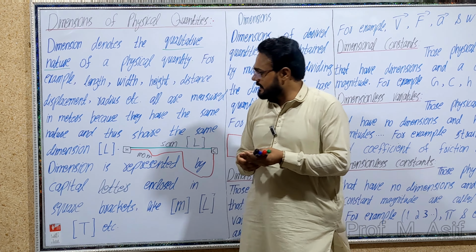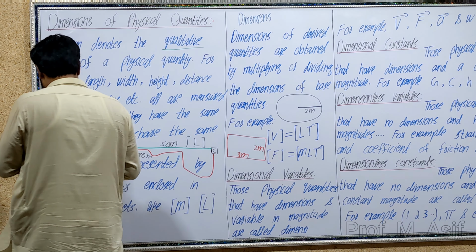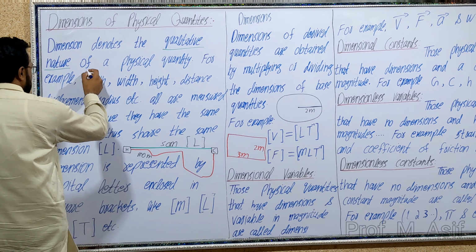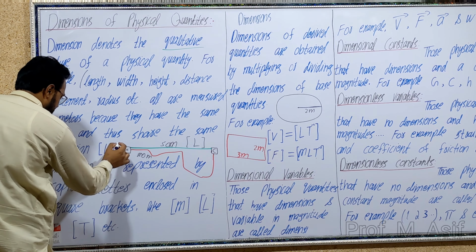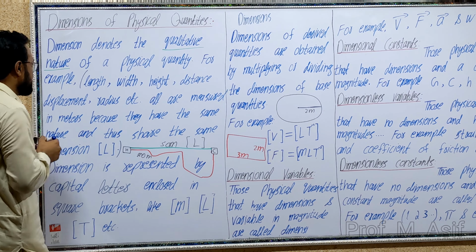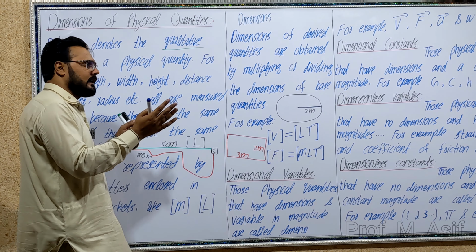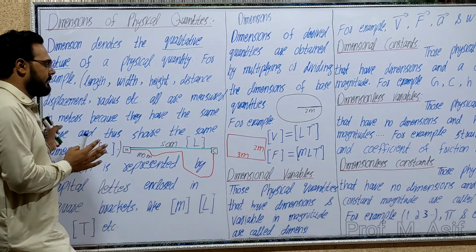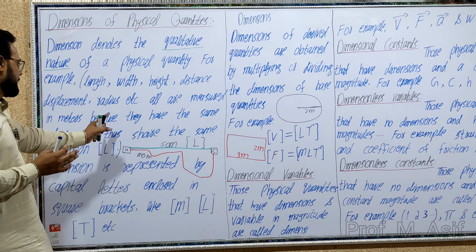The answer is from here up to here. Or in short, simple words, the answer is they have the same qualitative nature, that's why they share the same dimension.